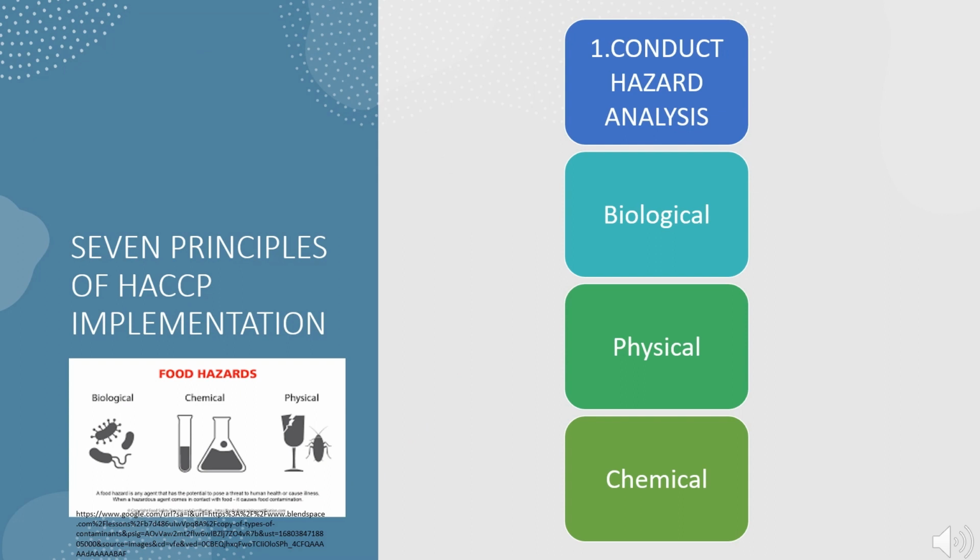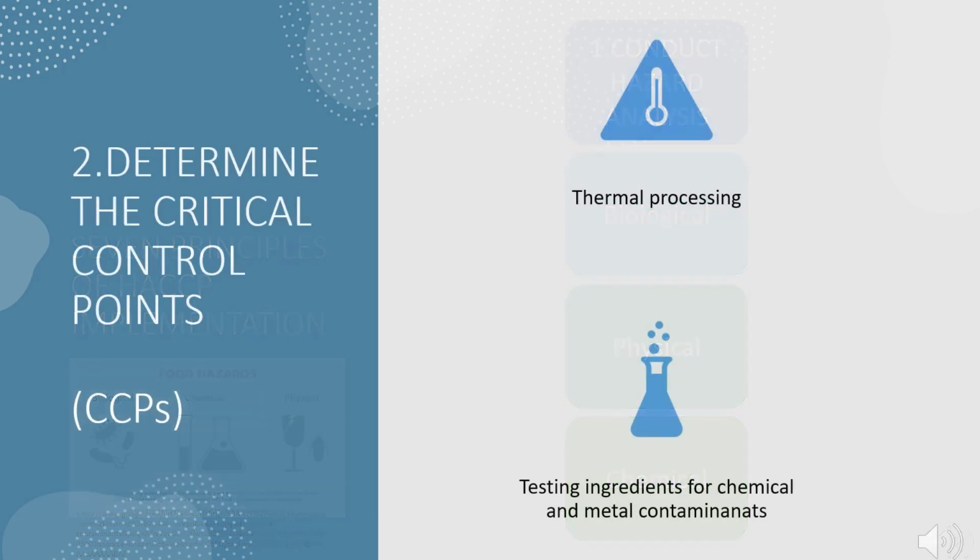After these 5 preliminary tasks have been completed, the 7 principles of HACCP are applied. The first principle, conduct hazard analysis. What are the common hazards we know? It may be physical, chemical or biological. So in HACCP we have to check all the potential hazards, microbiological, chemical or physical.